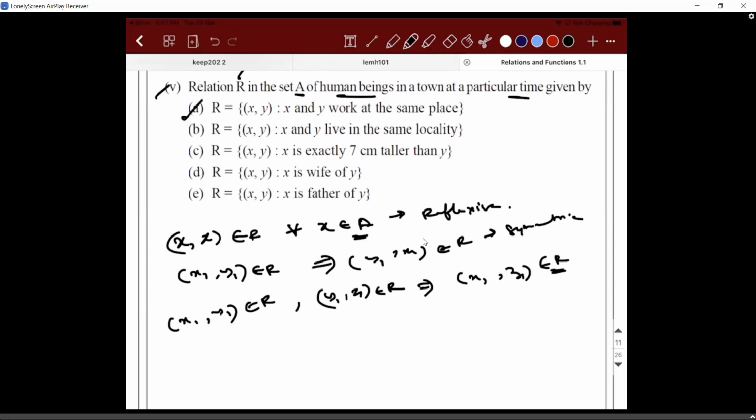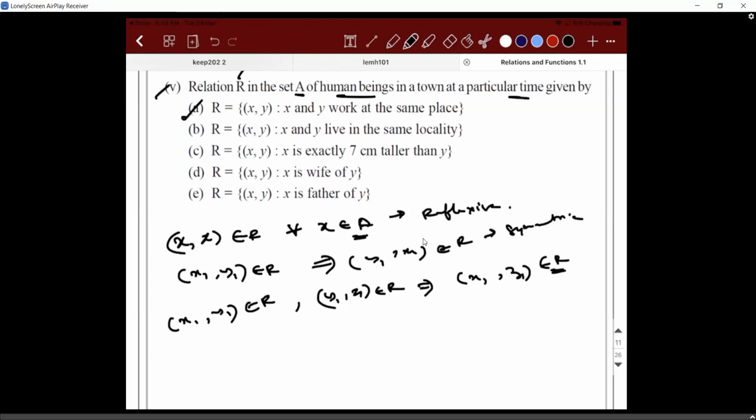What about the next one, guys? Instead of work, they are saying they live in the same locality, same distance. Okay. Next one you can try. So X, Y, X is exactly 7 centimeter taller than Y. Here the condition, they didn't speak about the difference. One has to be taller, means it's a specific condition. Think about it as well.